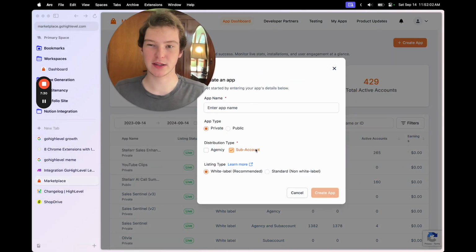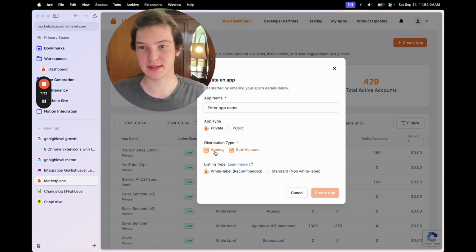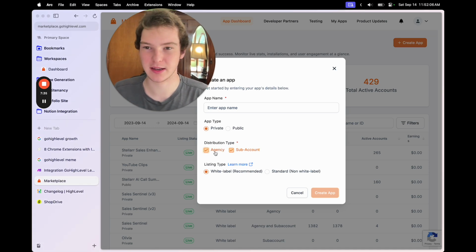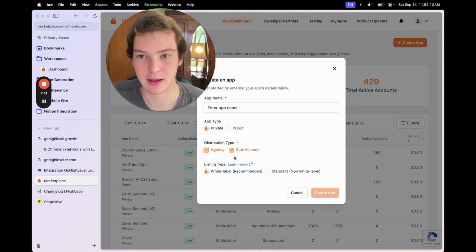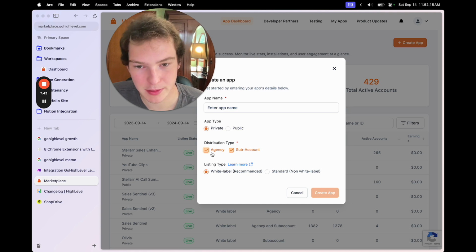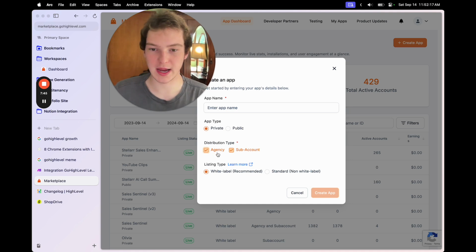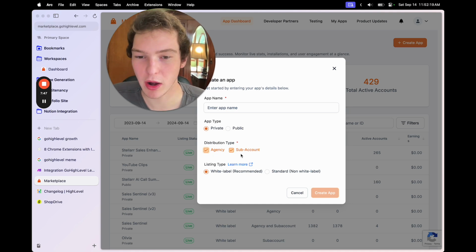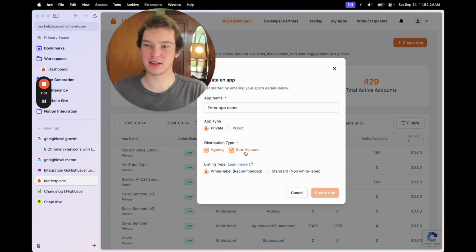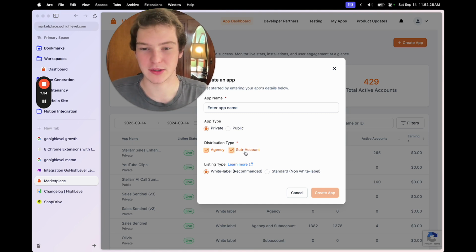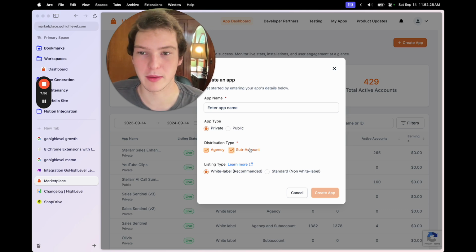The agency is what I'm going to advocate for. This is how I built my app. That means that it can be installed by the agency owner, who's probably going to be making more revenue than the sub-accounts and actually be interested in installing apps. So you create the app for the agency, and you want to make sure you have sub-account enabled as well, because what this does is it allows you to interact with the sub-accounts and install it on multiple sub-accounts.